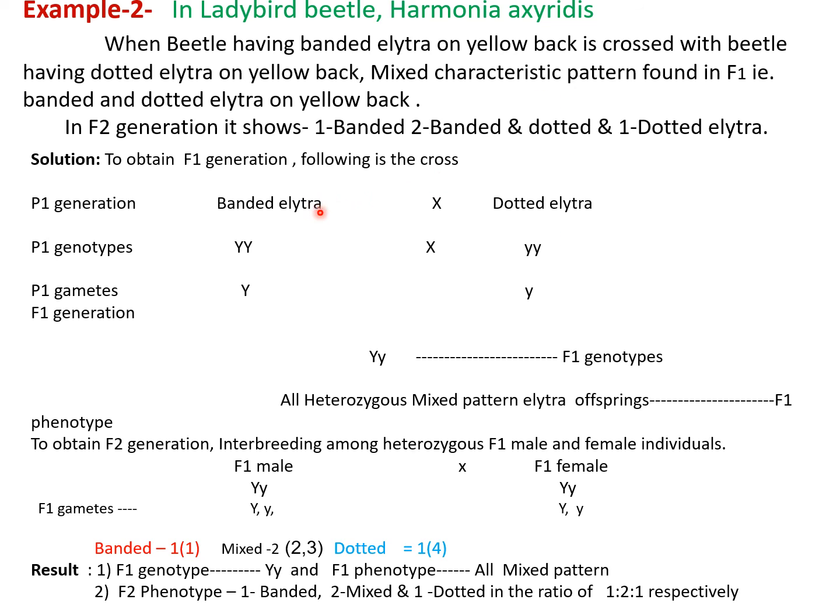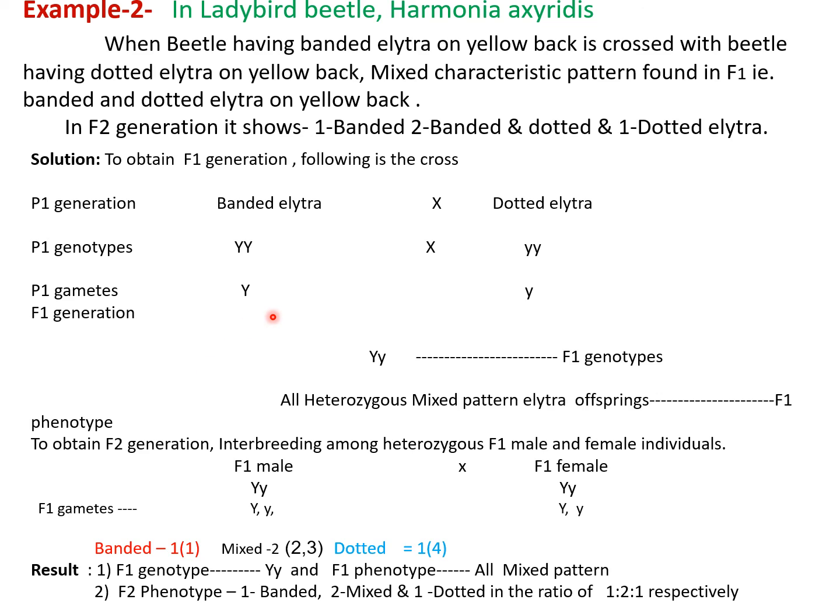When a male beetle having banded elytra is crossed with a female having dotted elytra, that means on the yellow back there is a banded appearance or a dotted appearance. The genotype for the banded elytra is capital Y, and for dotted elytra is small y.